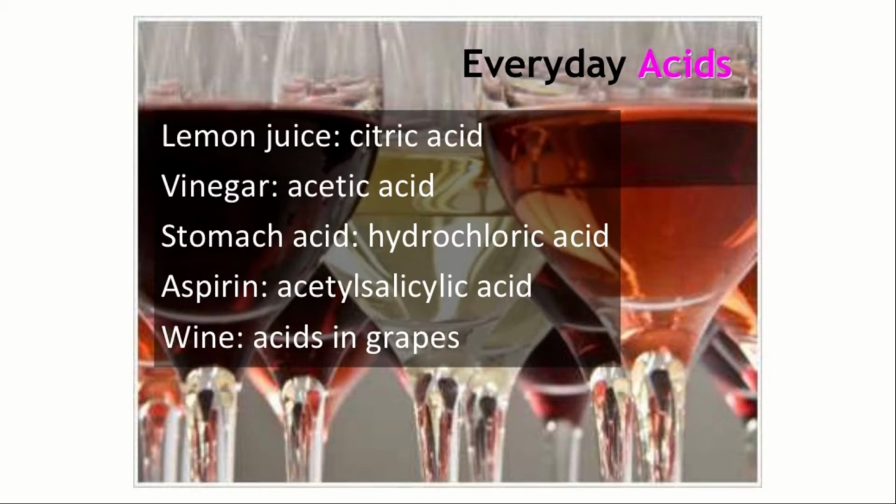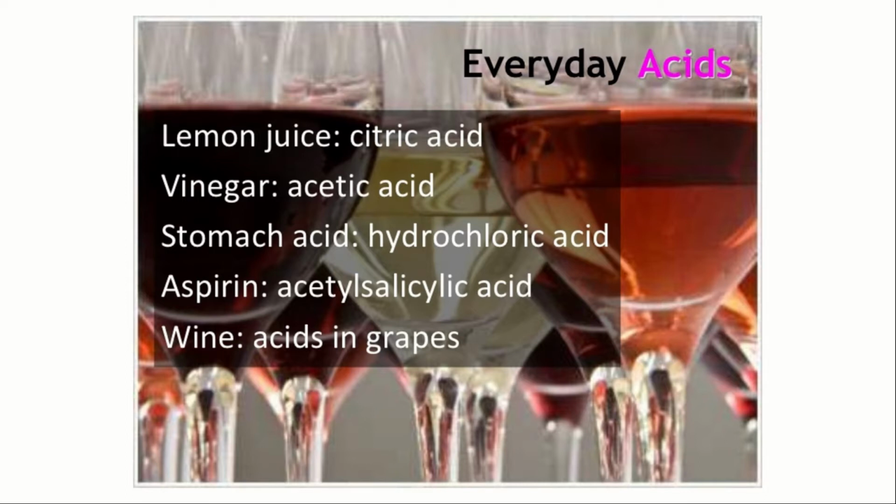Stomach acid, that is hydrochloric acid, which is almost strong itself because it can even burn and melt the bones. Aspirin, acetyl salicylic acid, which we can see in tablets. Wine, acids in grapes. So these are everyday acids.